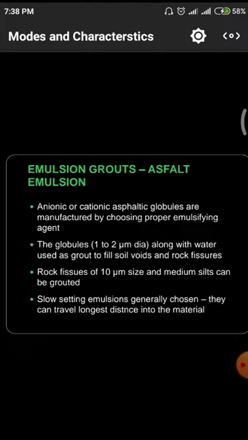Asphalt emulsions. Next thing is, slow setting emulsions are generally chosen. They can travel a longer distance into the material. Why? Because in some cases the cracks are of two kinds, active cracks and passive cracks. If it is a passive crack, we have to go for the previous conditions. If it is an active crack, we have to inject the material with high pressure. Why? Because we have to observe how much length it has.